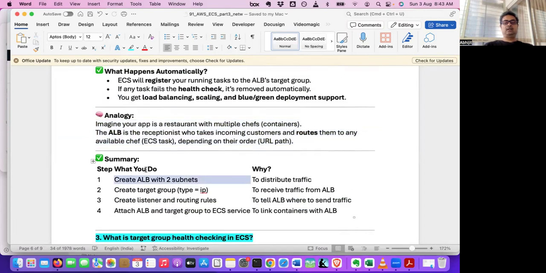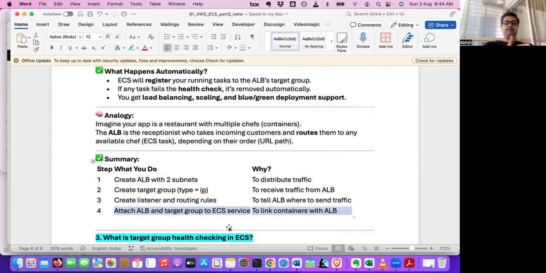So the steps: create ALB with 2 subnets to distribute traffic. Then create a target group to receive traffic from ALB. Then a listener and routing rules to tell ALB where to send traffic. And attach ALB and target group to the ECS service to link the container with ALB. So these are the 4 steps we follow.